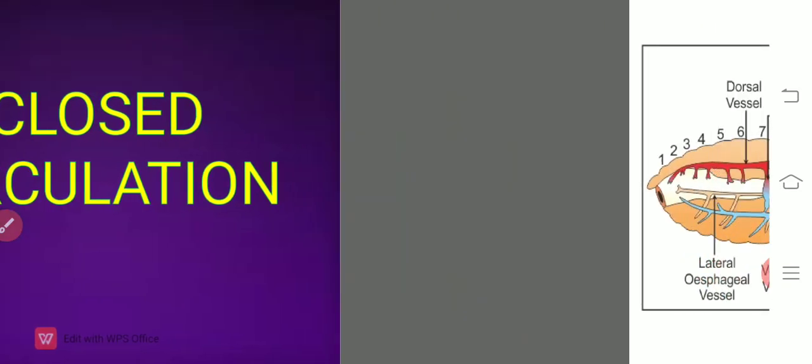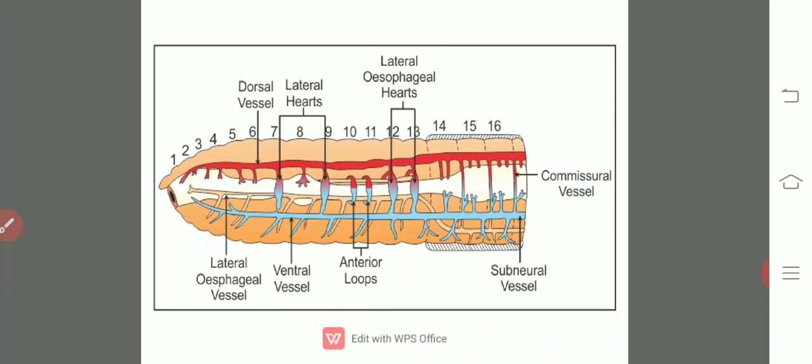Coming to the closed circulatory system, or closed circulation. In the closed circulation, the body fluids get divided into blood and interstitial fluid.